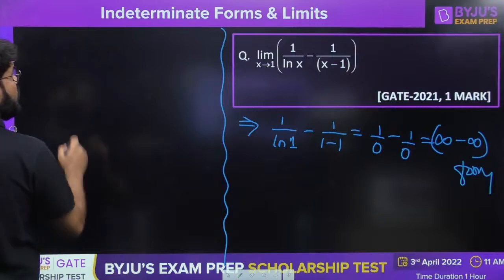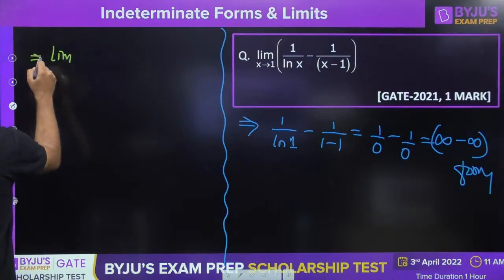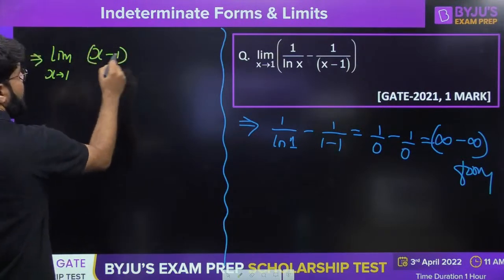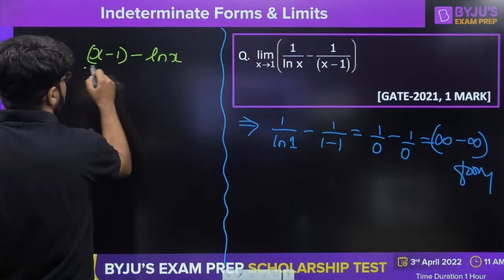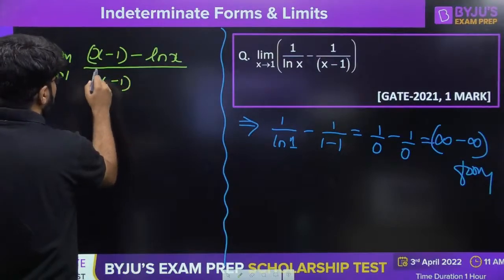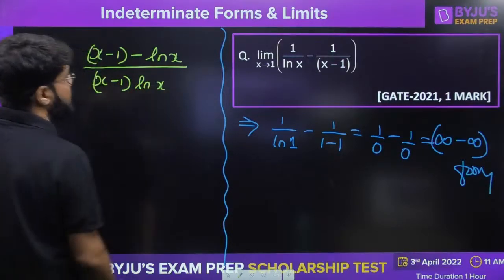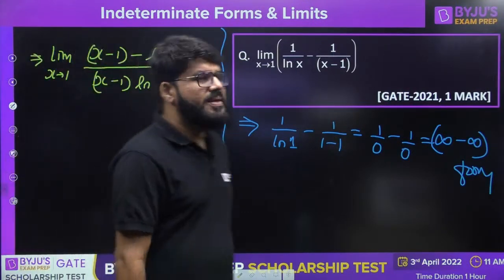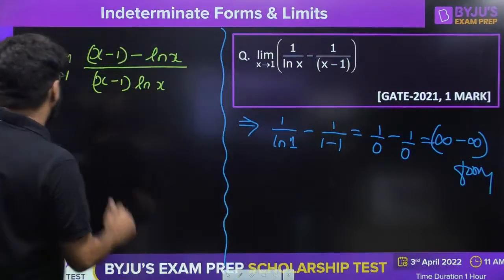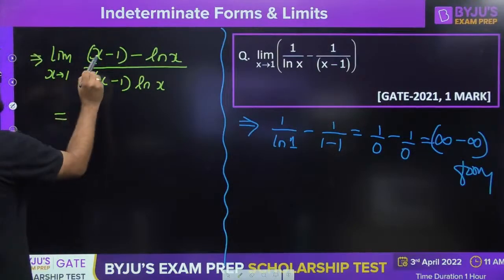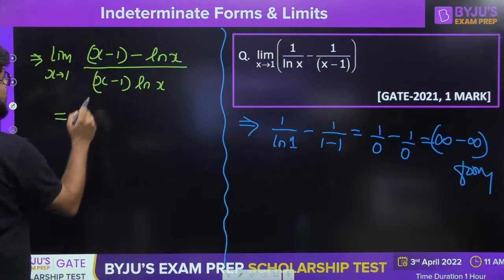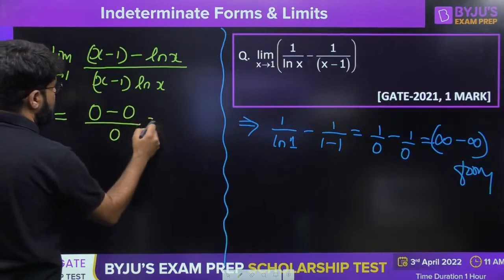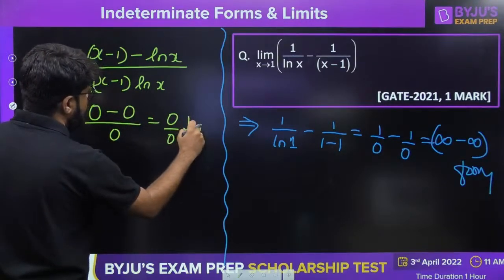This is going to be limit of x tending to 1, x minus 1 minus log x, taken on the common denominator, divided by x minus 1 log x. Now when x is tending to 1, this is 1 minus 1, which is 0, minus log 1 is 0, divided by 0. So now it is the 0 by 0 form.